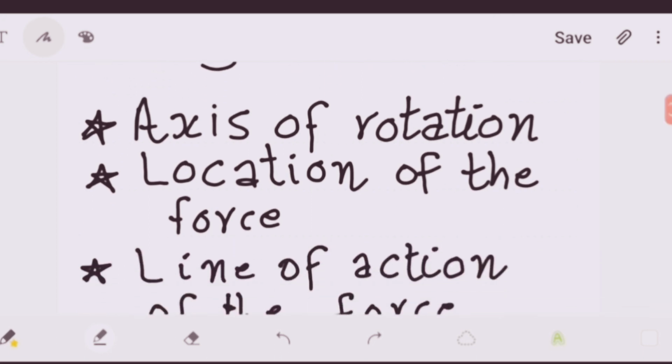Location of the force, the next important point. The torque is produced due to the force. Now, the point where the force is applied is very important. It means location of the force. In the example of opening or closing the door, the force is applied at the outer edge of the door rather than near the hinges, because by applying force at the outer edge the door opens quite easily. Thus, the location where the force is applied to turn a body is very important.